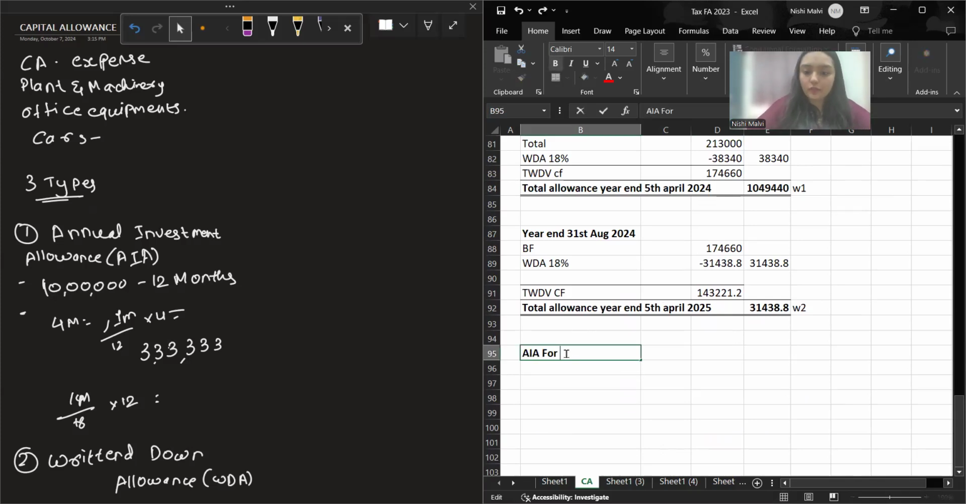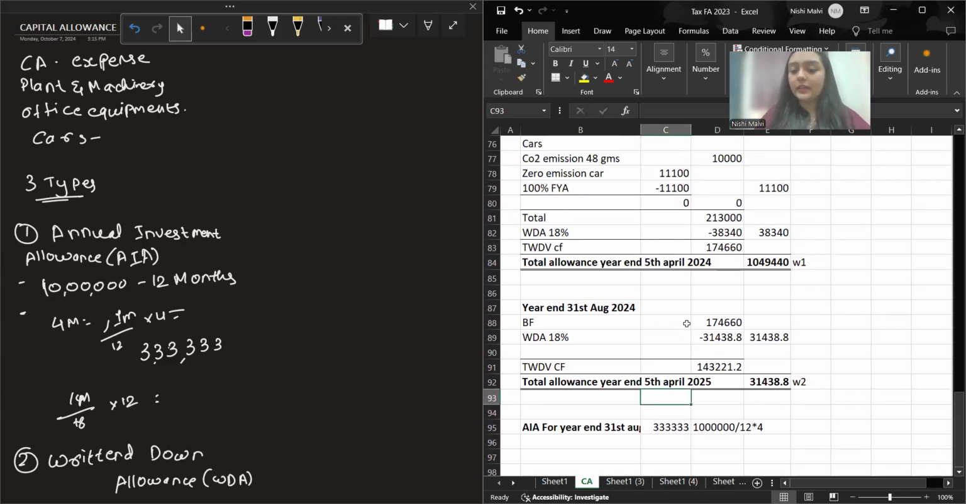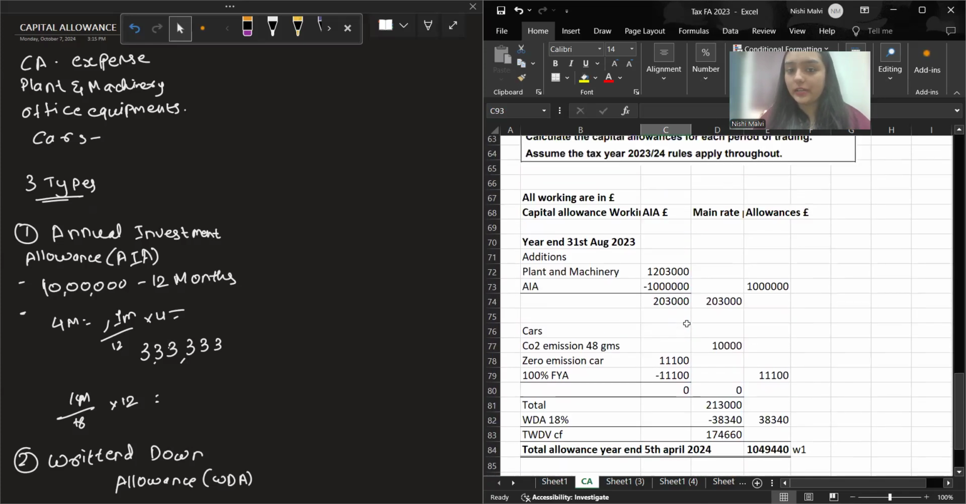AIA for the year end 31st August 2023. You'll have to prorate this annual investment allowance. You get 1 million per year. So 1 million divided by 12, you'll get per month. Multiply by 4, you'll get 4 months. And just for your easy understanding, I'll also write the calculation. All right. So this is the annual investment allowance you get.